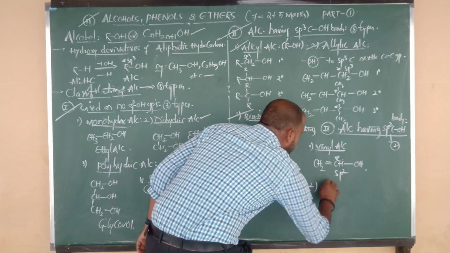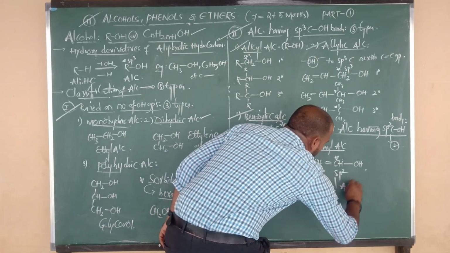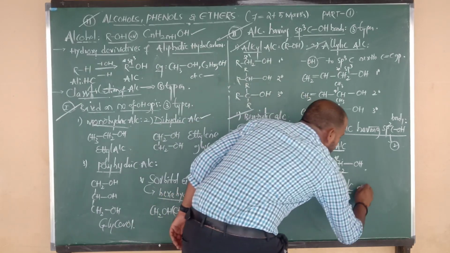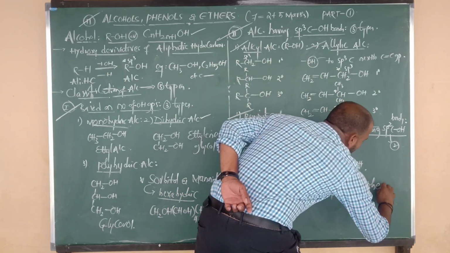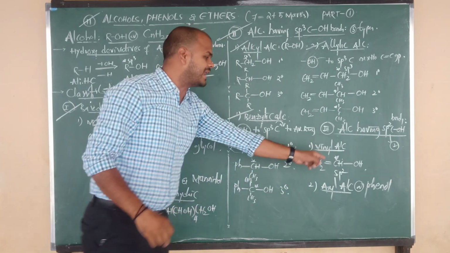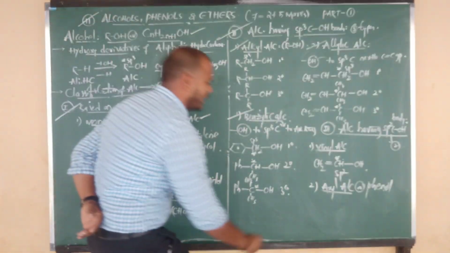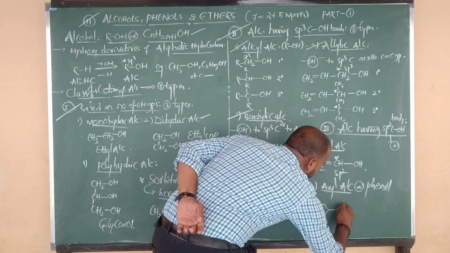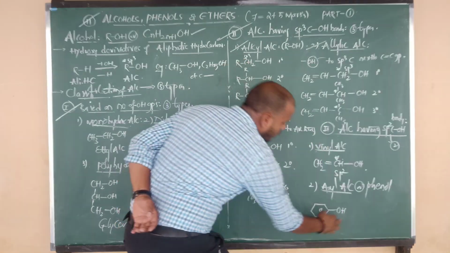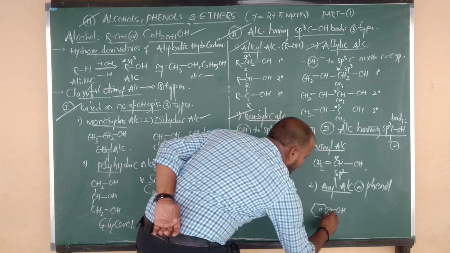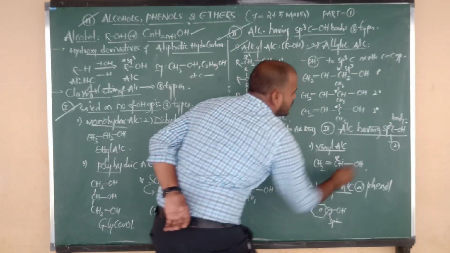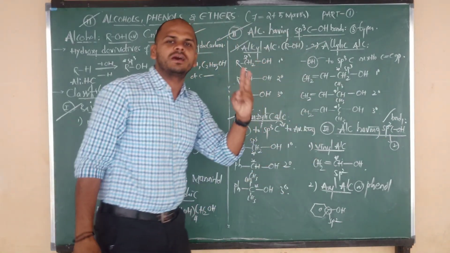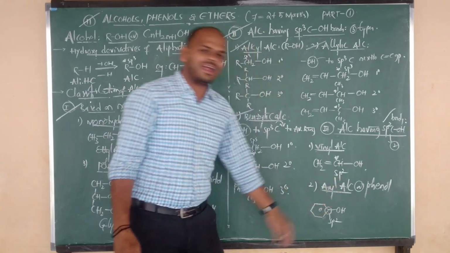Next one is aryl alcohols. In simple language, we can say aryl alcohol means phenol. Okay, aryl means a benzene ring connected to the OH group, beta. The OH-connected carbon has again sp2 hybridization. So sp2 C-OH alcohols are of two types, vinyl alcohols and aryl alcohols.